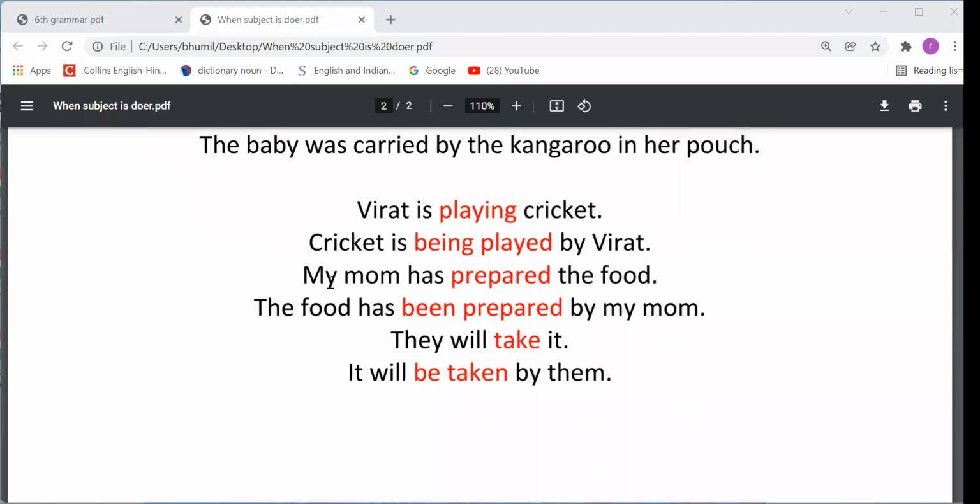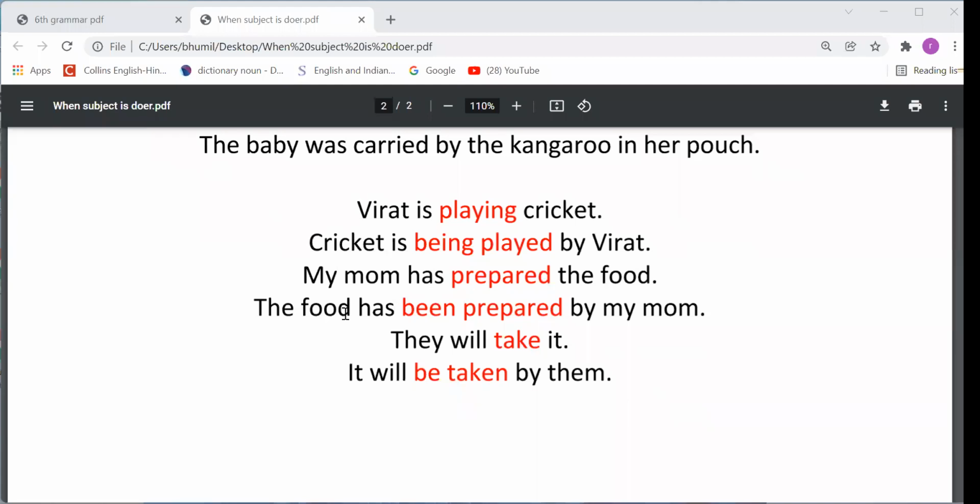See the next sentence: My mom has prepared the food. The tense of this sentence is present perfect, right? So this object will be converted into the subject of the passive voice sentence. So here we have to write the food. My mom, that is the subject, will be converted into the object of the passive voice sentence, like by my mom. And the tense we should not change, right?